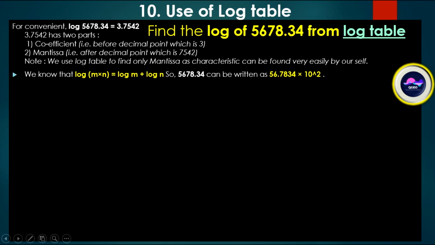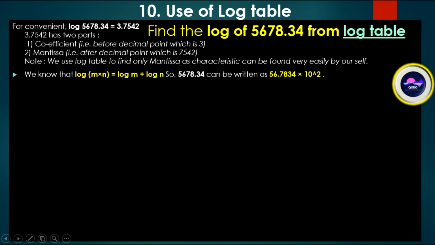Log of 5678.34 is equal to 3.7542. It has two parts: the characteristic, which is 3, before the decimal point, and the mantissa after the decimal point, that is 7542. We already discussed in our earlier video what the characteristic and the mantissa are. We use the log table to find only the mantissa, as the characteristic can be found very easily by yourself.